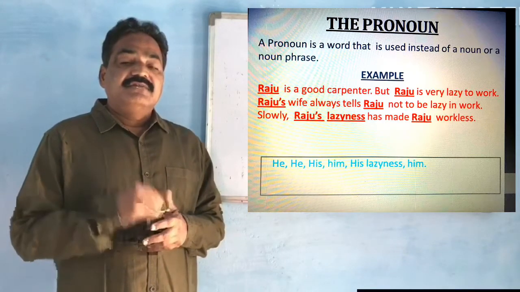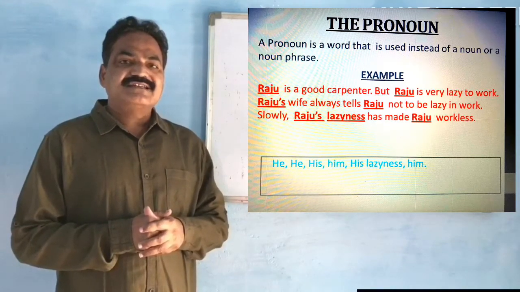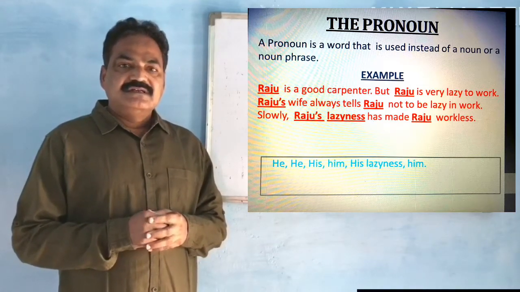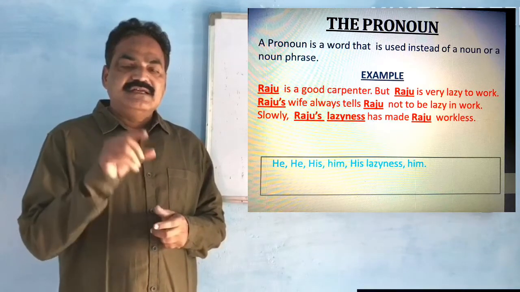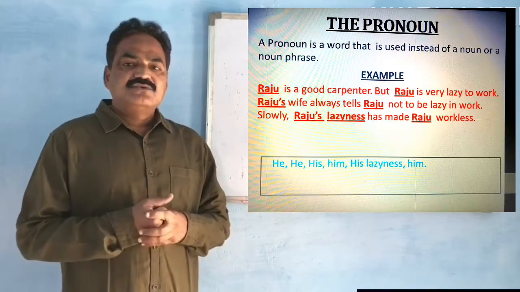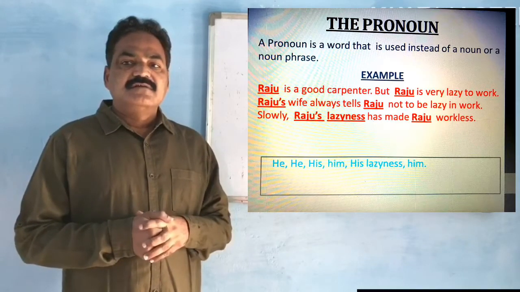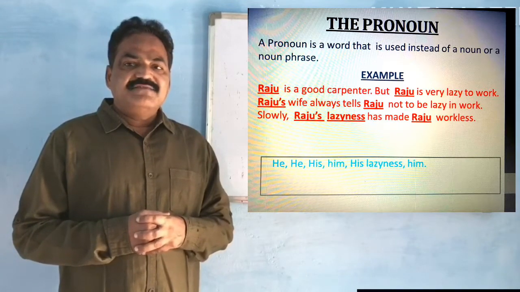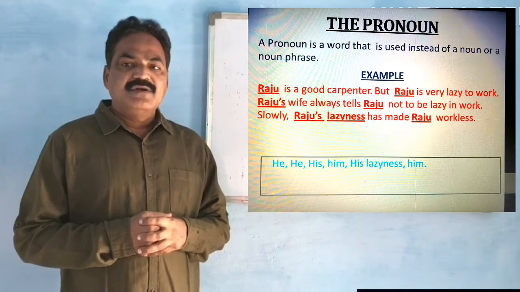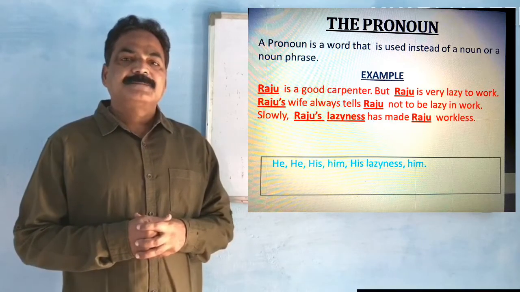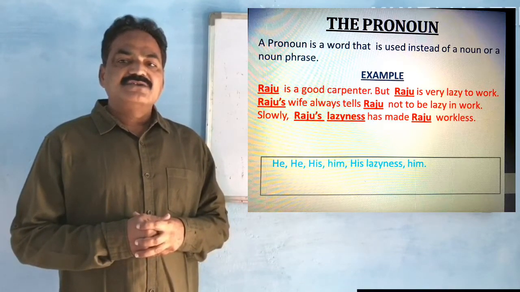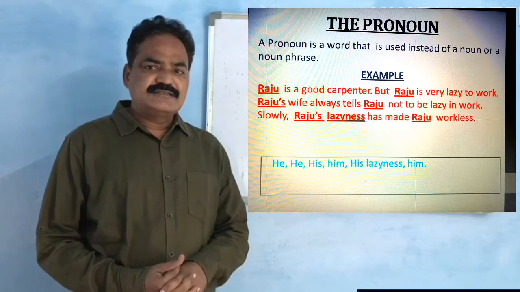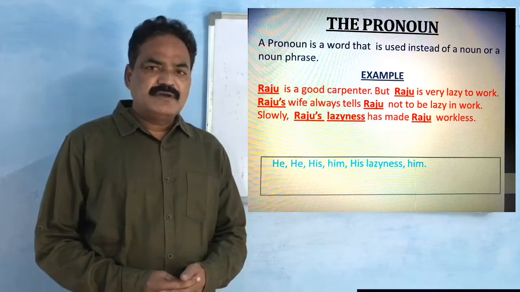And when we observe what substitute words are used for Raju, it will be like this. Raju is a good carpenter, but he is very lazy to work. His wife always tells him not to be lazy in work. Slowly, his laziness has made him worthless.